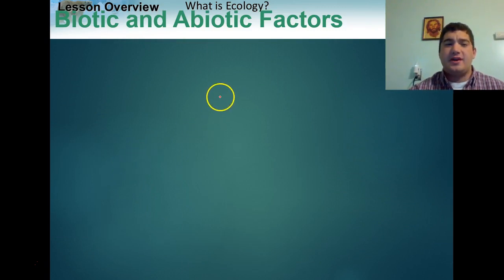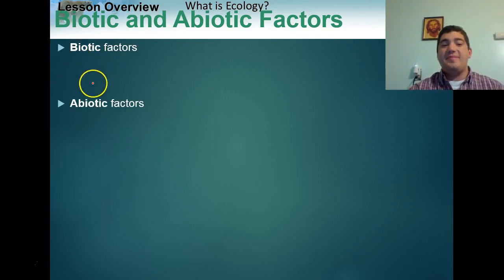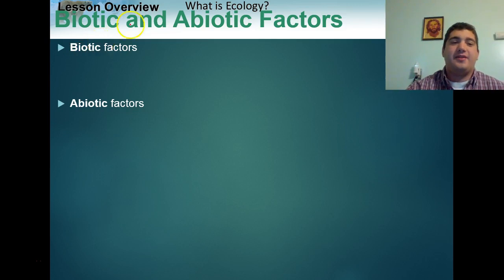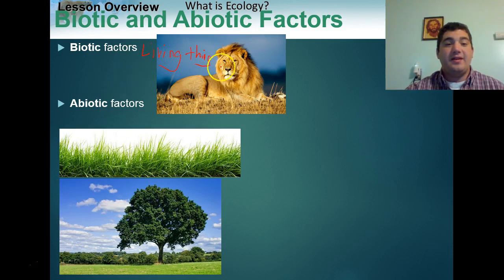All right, and the last thing we'll talk about is called biotic and abiotic factors. And we'll start off with biotic factors, okay? So a biotic factor is any type of factor that may affect an environment that is a living thing, okay? So biotic factors are living things that affect an ecosystem. So some of these may be like lions, right? Lions would be a biotic factor for maybe a wildebeest, okay? Lions are going to prey on the wildebeest.